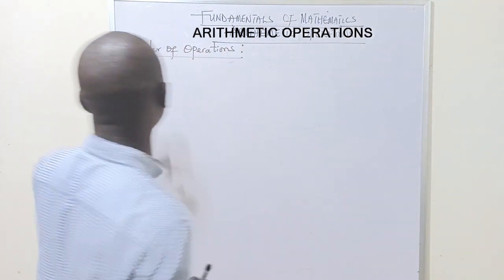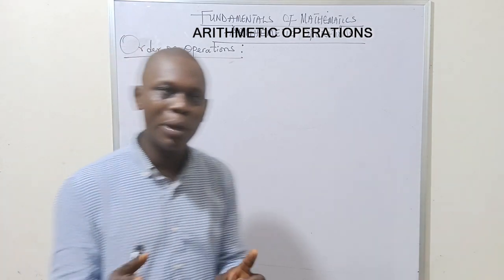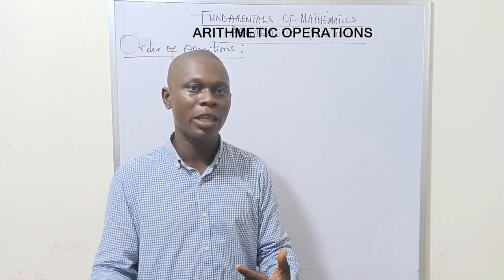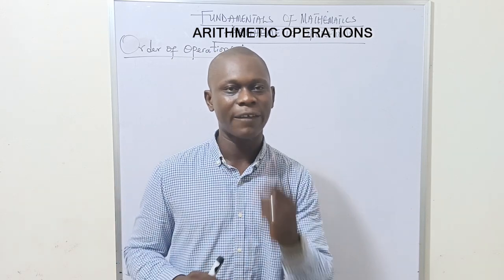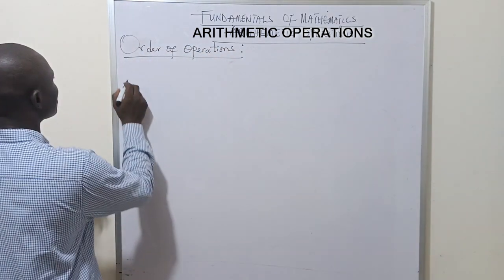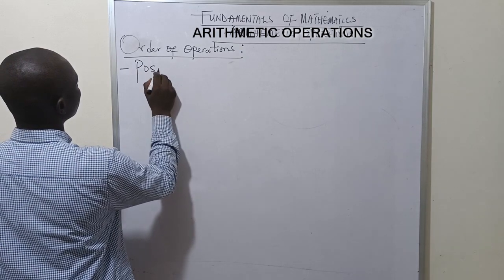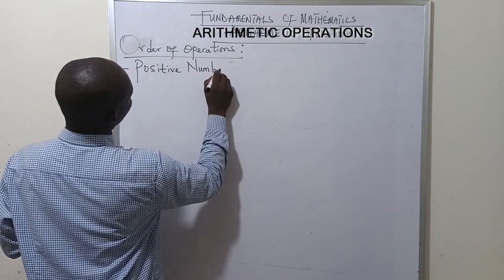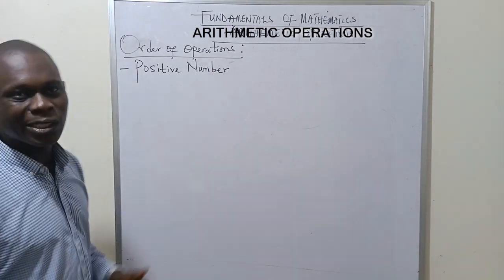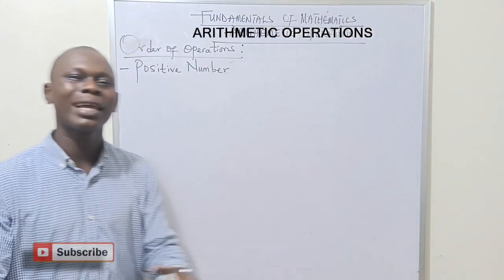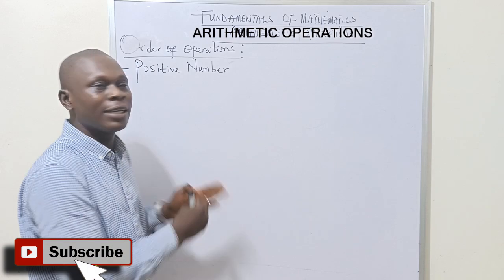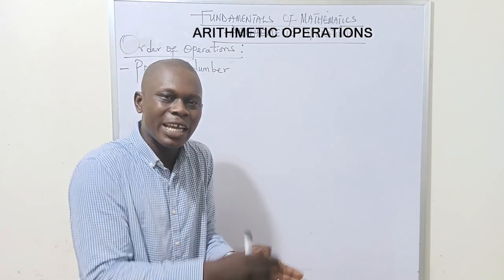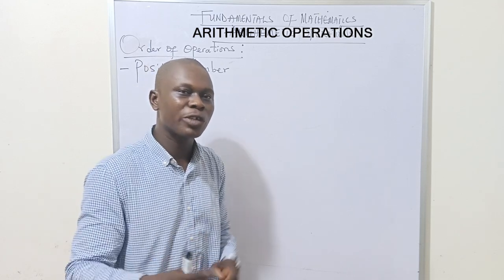Before this, I'd like to talk about numbers, and the types of numbers according to the sign before them. We have two types of numbers. The first one is what is called a positive number. What do you understand by a positive number? A positive number is a number that is preceded by a positive sign. That is, any number preceded by a positive sign is called a positive number.